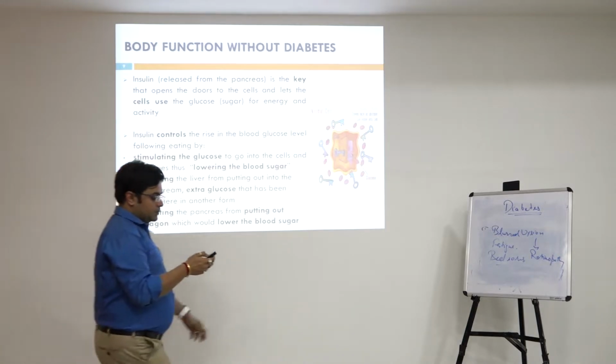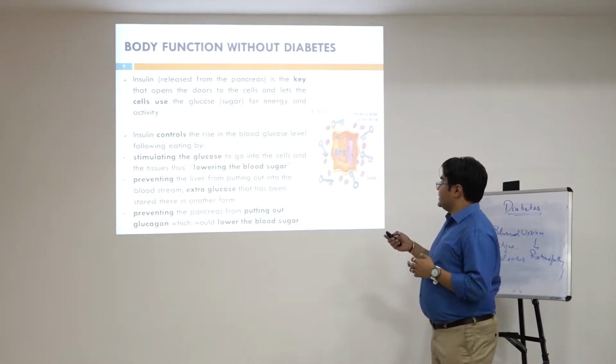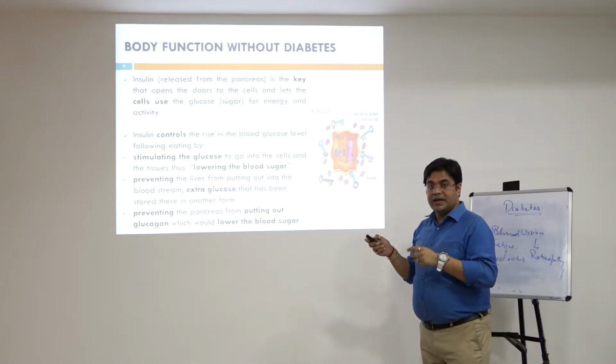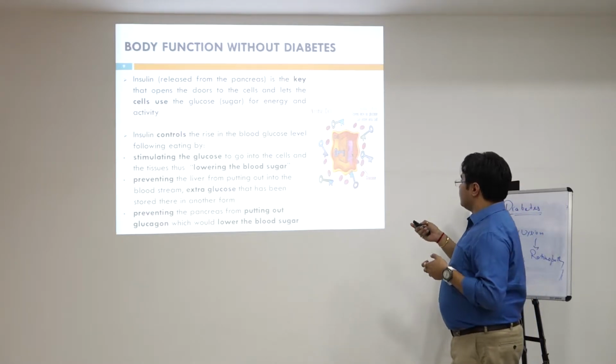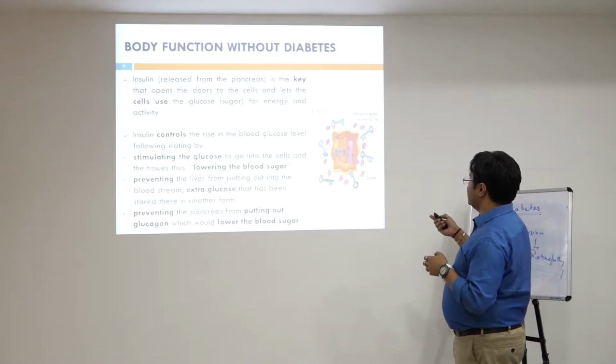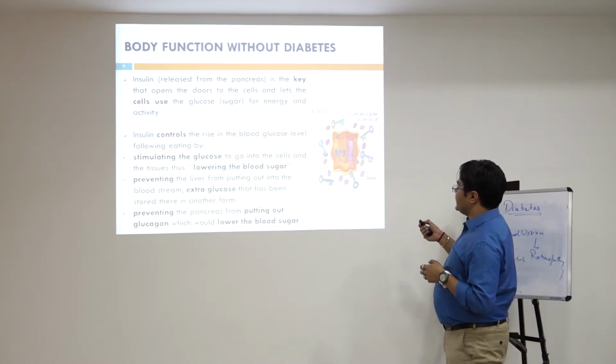Insulin is like the normal key which fits into the lock and the lock gets open. So from this diagram it is very evident that in the normal cell insulin is like the key that opens the lock, so glucose can enter the cell.